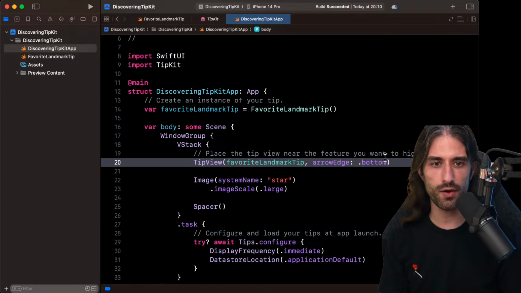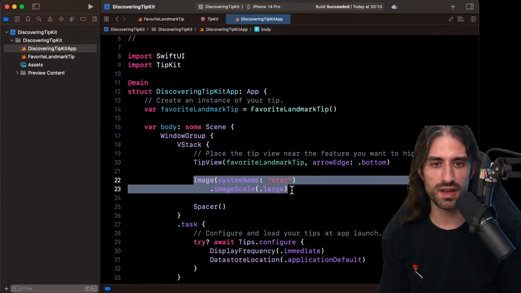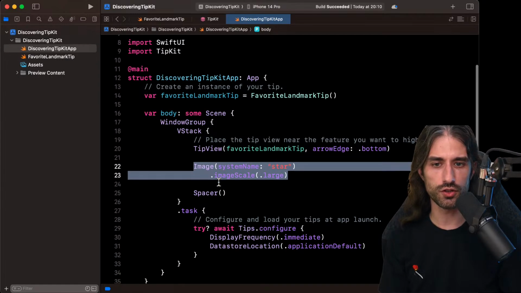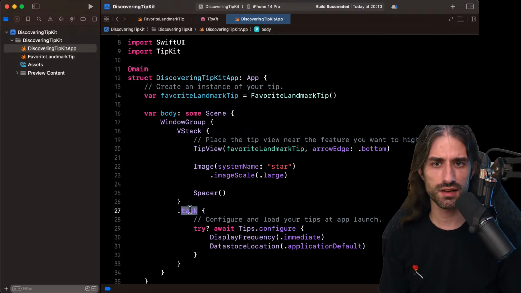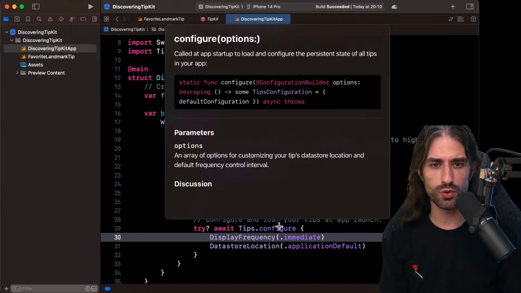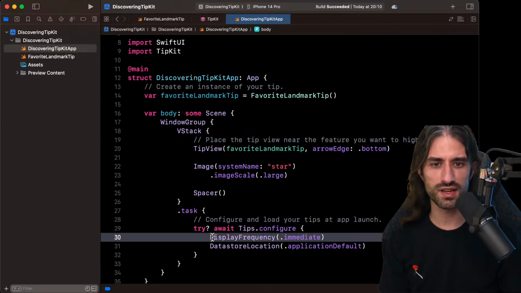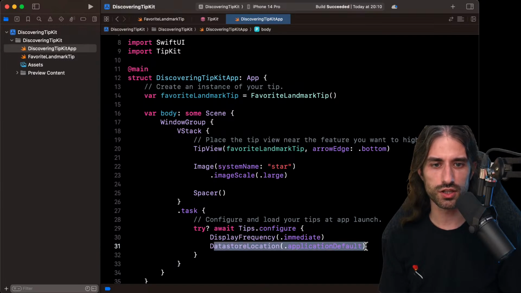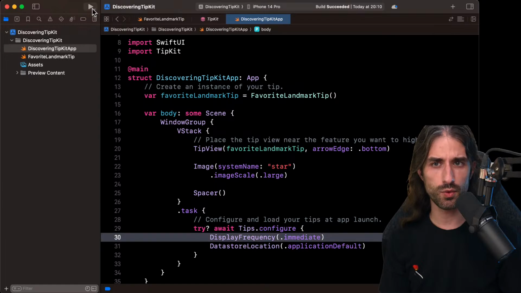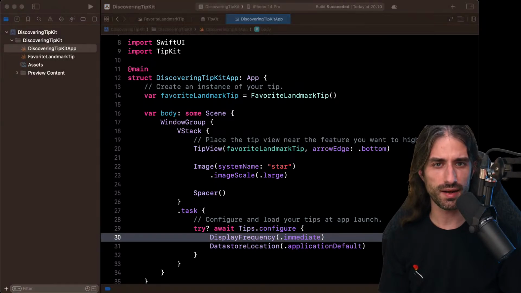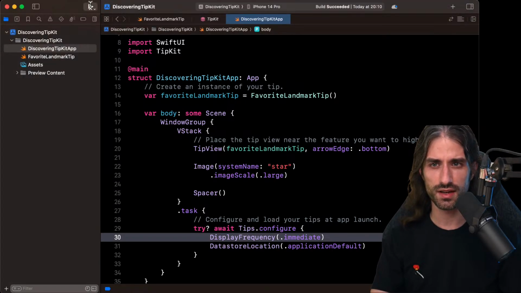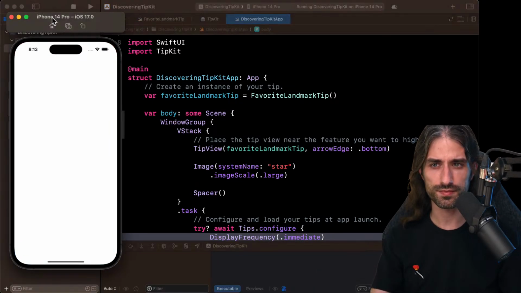We put it here, arrow edge bottom, so it means that we want to display from the bottom of this view just below. And then what's interesting is that when the view appears, we have this task, which is going to call tips.configure, and so we give some configuration rules, I guess. It's a tip configuration, and we say display frequency immediate, data store location, application default. So let's see what the app looks like when I launch it, and then we can start exploring everything and see with more details what each of these things do.